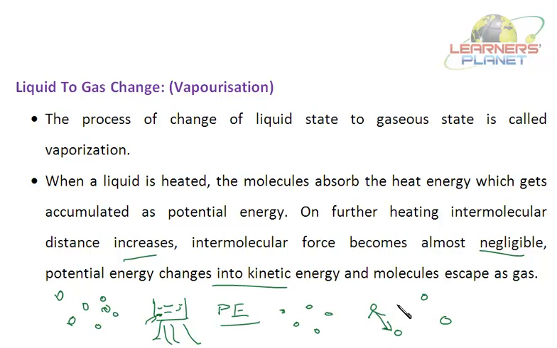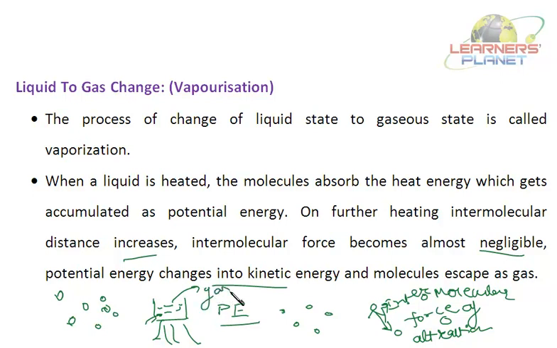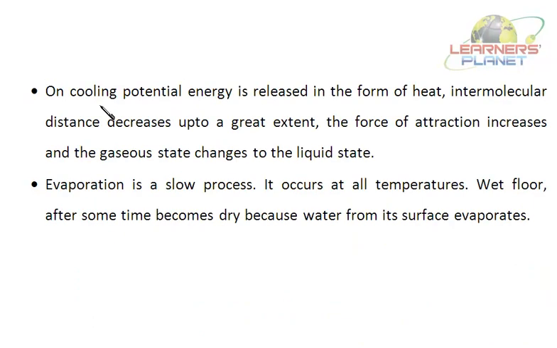The intermolecular force of attraction decreases and the molecules start vibrating faster. So they've got enough kinetic energy, and when they've got enough kinetic energy, they escape out as gas. So water escapes out as water vapor. See, on cooling, potential energy is released in the form of heat. I've got water vapor.